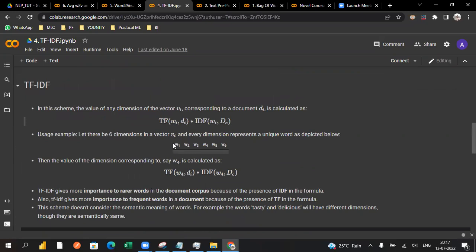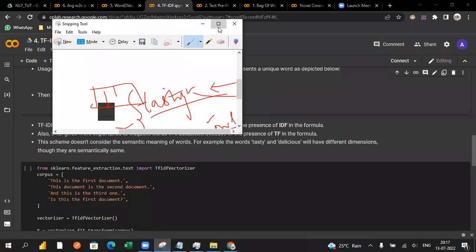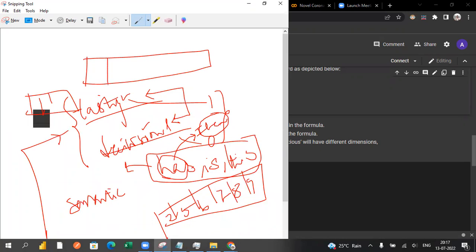You will also get a vector at the end, obviously. It holds other values instead of just occurrences. That is the basic idea here. Instead of bag of words, we are taking occurrence values.